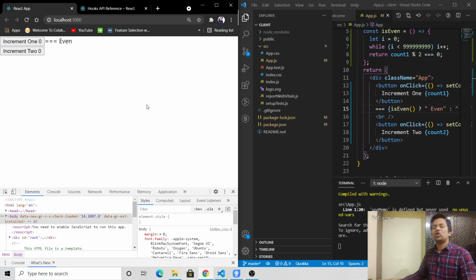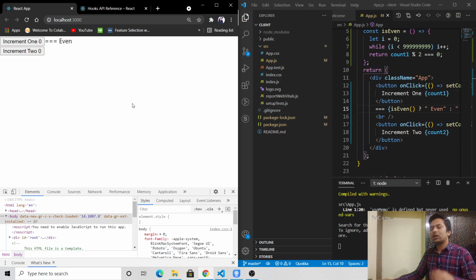Hey guys, today I'm gonna show you how you can use useMemo in your projects and what it's used for. So let me just give you a little introduction about useMemo. Basically, in useMemo, when your function is taking so much time, but it's getting rendered every time you call an event or something, to stop that rendering, we use memo.